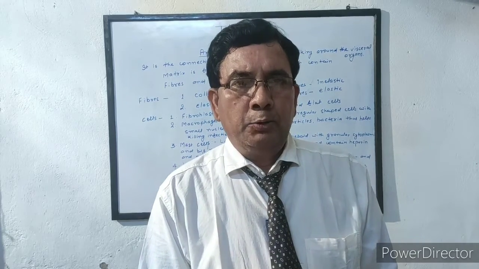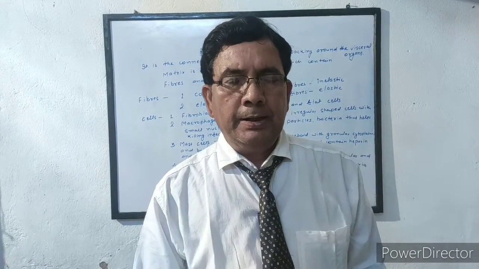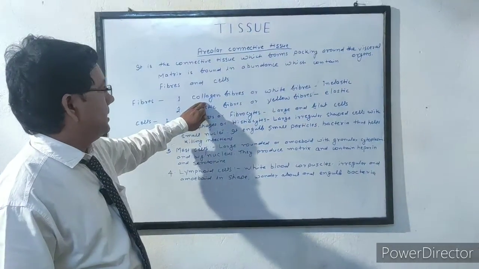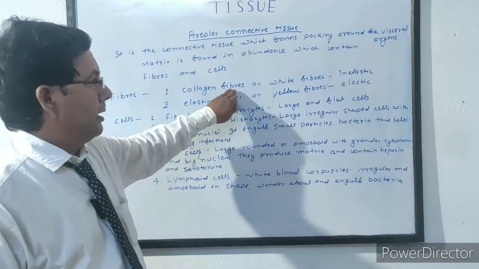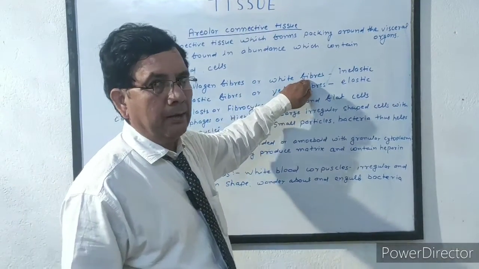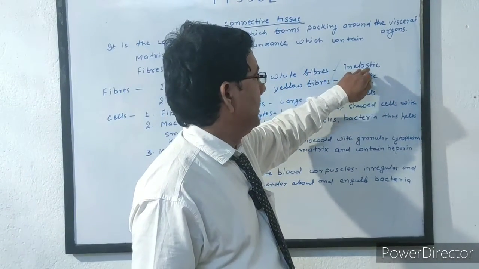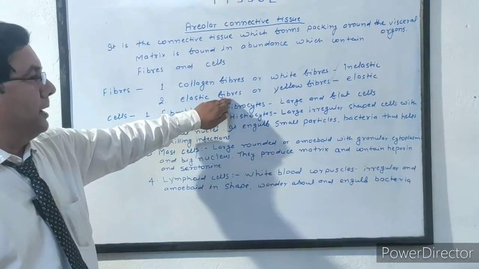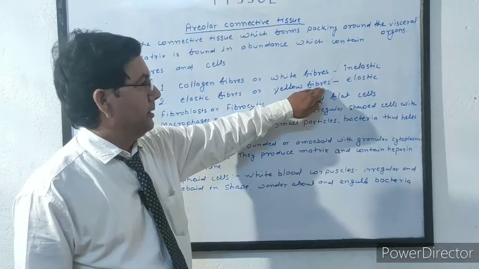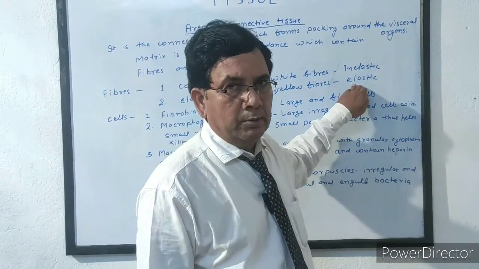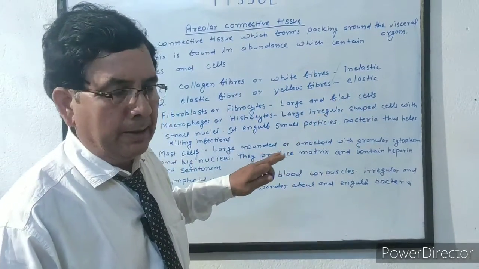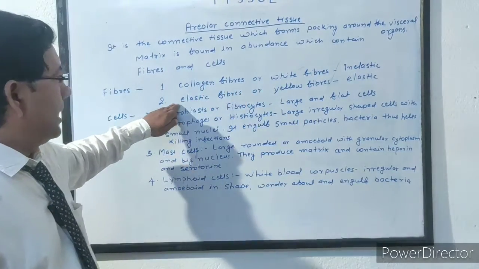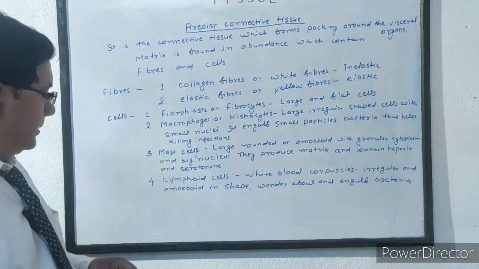There are 2 types of fibers in the areolar connective tissue. First is collagen fiber or white fibers. They are not elastic, so they are inelastic. And next is elastic fibers or yellow fibers. They are elastic. So there are 2 types of fibers in the areolar connective tissue: collagen fibers or white fibers, and elastic fibers or yellow fibers.